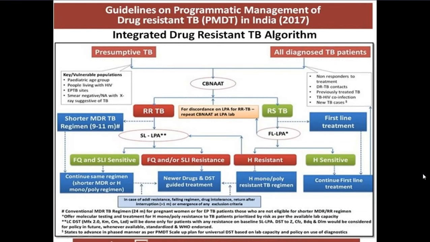Guidelines on programmatic management of drug-resistant TB in India. This has been given in your book as an algorithm. It is slightly confusing. Please remember what I told you, that when you diagnose TB patients as either presumptive or sputum positive, give him CBNAAT, then come down to drug susceptibility testing and brand him either as rifampicin resistant or rifampicin sensitive.